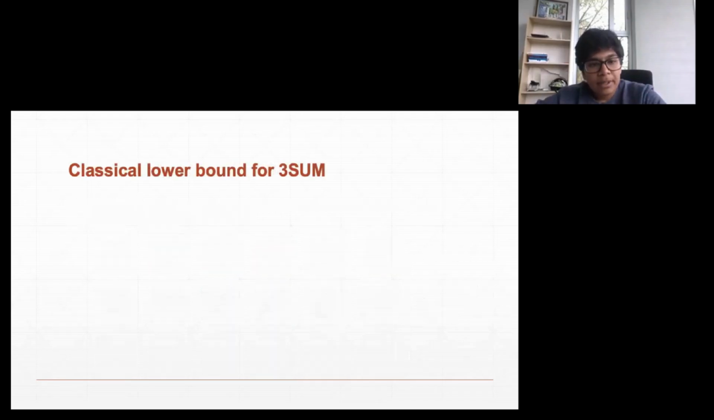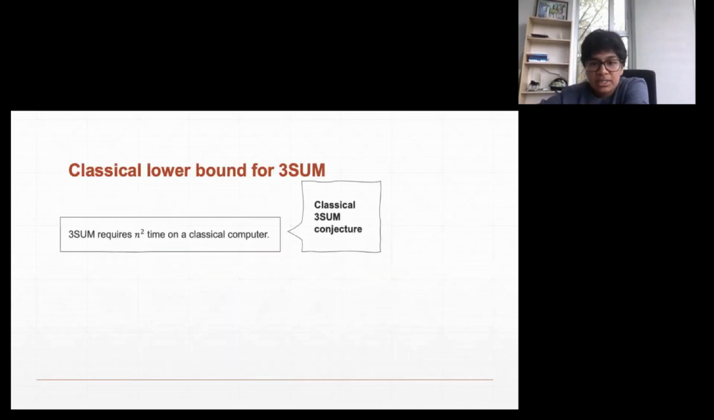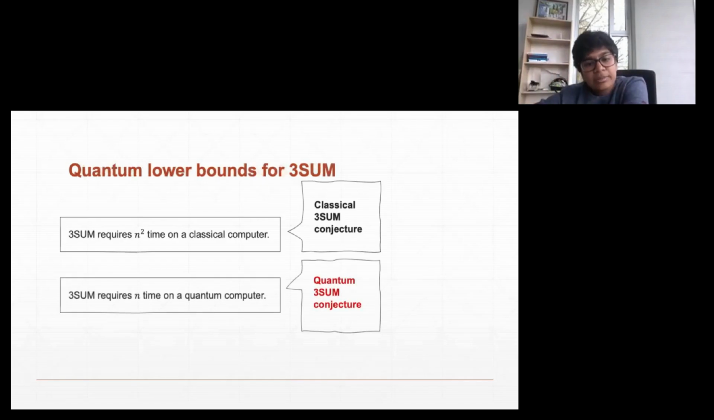Now, people had tried to come up with a better than n^2 algorithm in the classical setting, and they put in a lot of effort, but there was barely any improvement seen in that area. And they conjectured that 3SUM requires n^2 time on a classical computer. And a similar conjecture was also discussed in the quantum setup, where it's said that 3SUM requires a linear amount of time on a quantum computer, and it cannot be better than that.